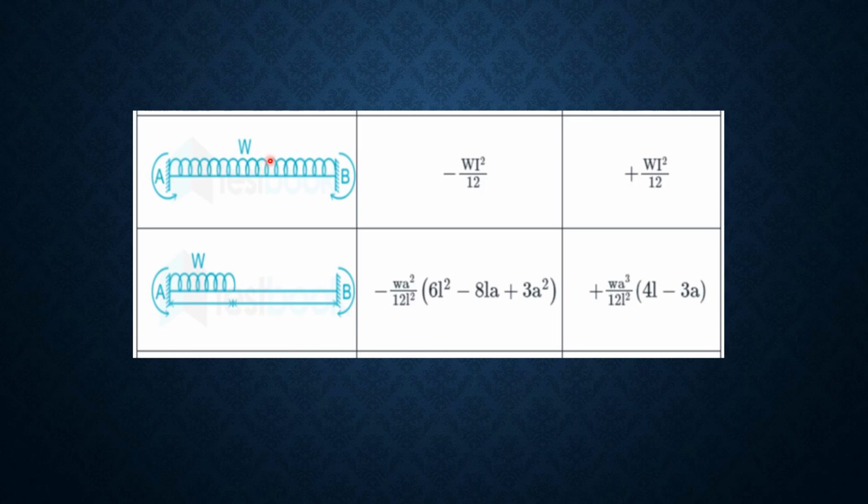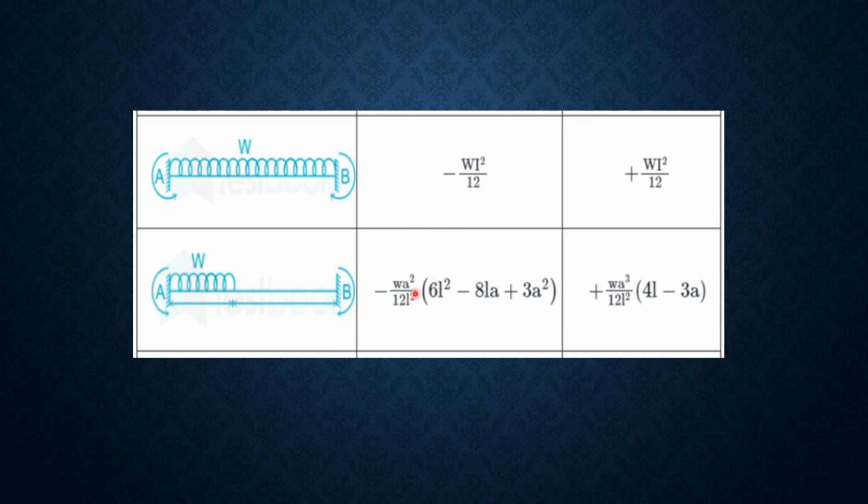Then second condition is with uniformly distributed load. For a uniformly distributed load, at the first end or at point A the moment is minus WL square by 12, and for the second end plus WL square by 12. So this is most asked. This is the uniformly distributed load over the mid region.